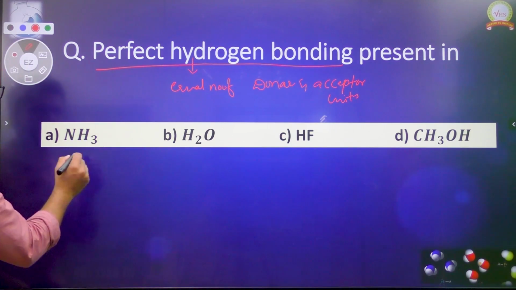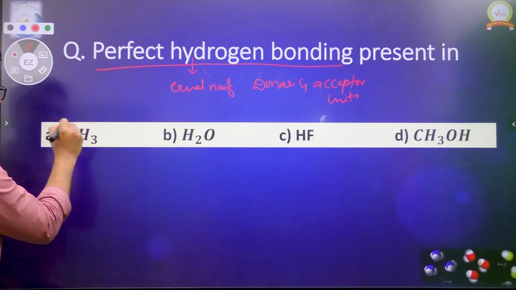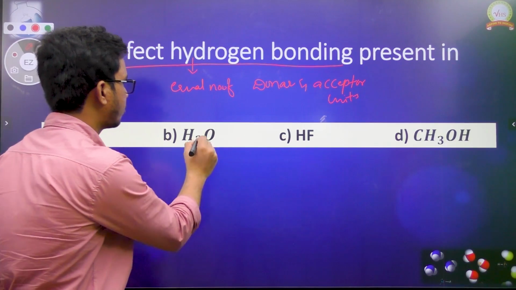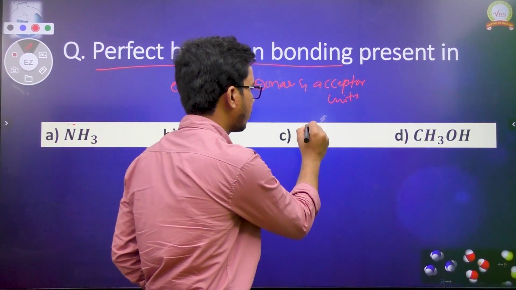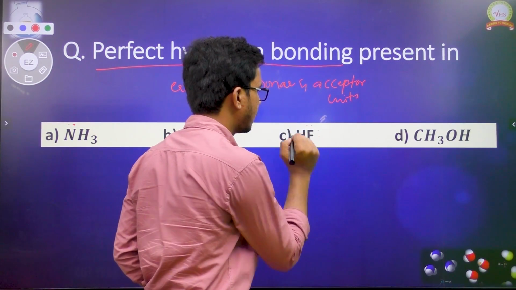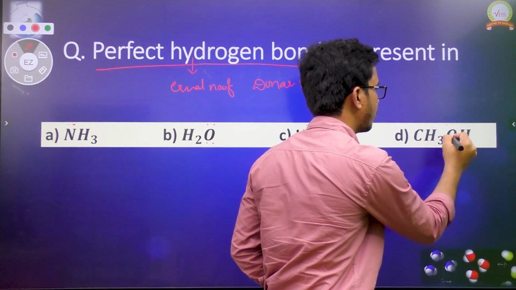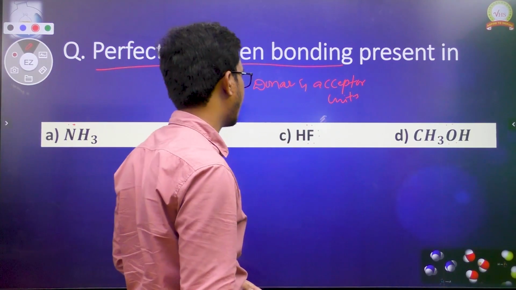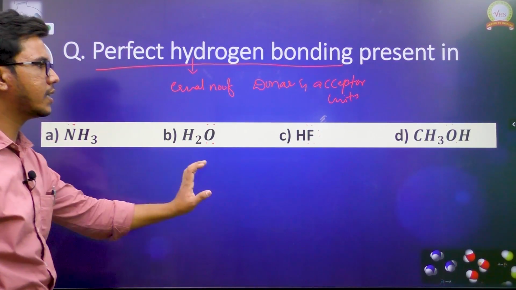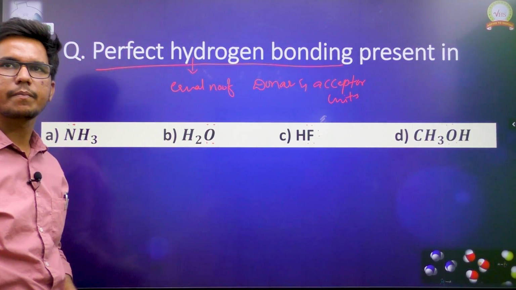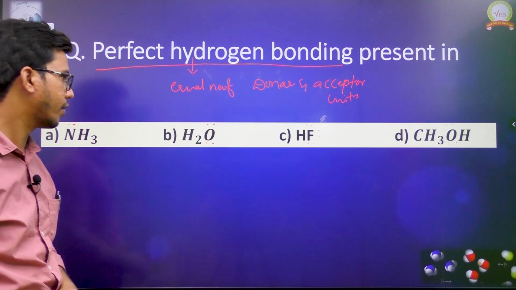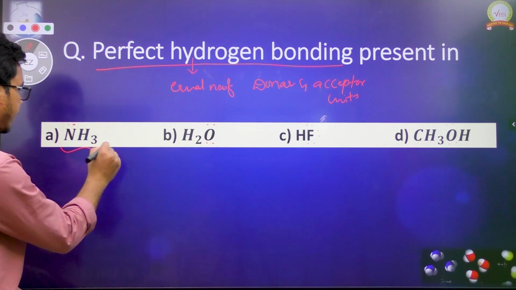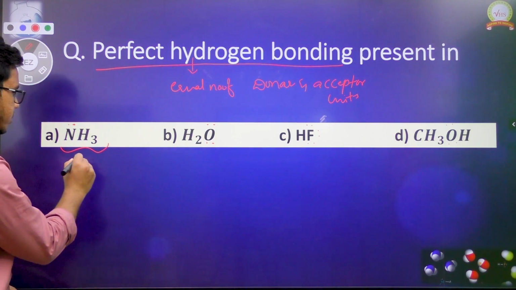If you take nitrogen, nitrogen with 3 bonds will have 1 lone pair. Oxygen in water will have 2 lone pairs, and fluorine will have 3 lone pairs, and oxygen in alcohol will have 2 lone pairs. Now out of all these, in which can we say there are the same number of electron pairs and donor hydrogens? If we take the first one, the ratio between lone pair and hydrogen is 1:3.